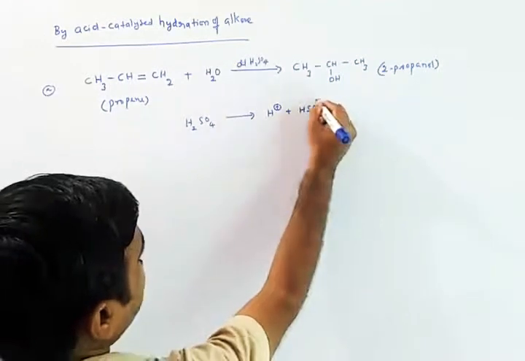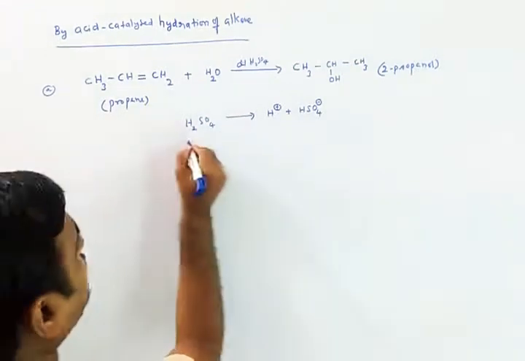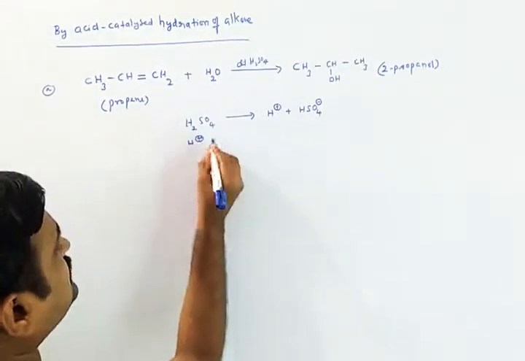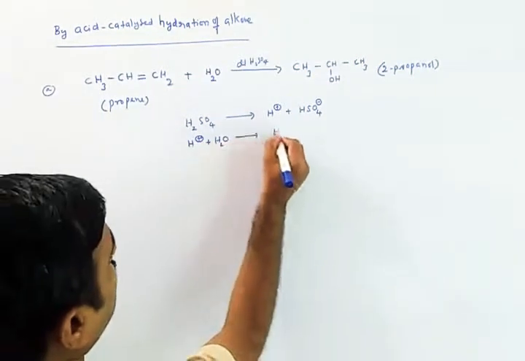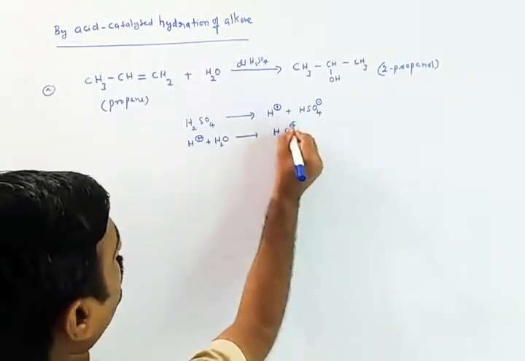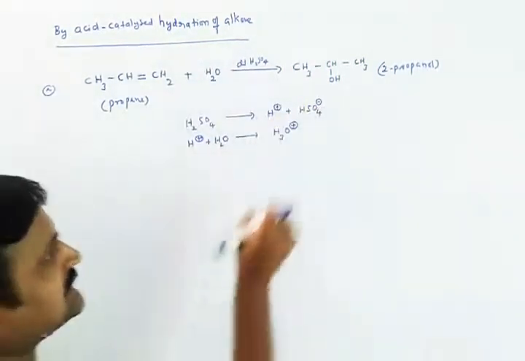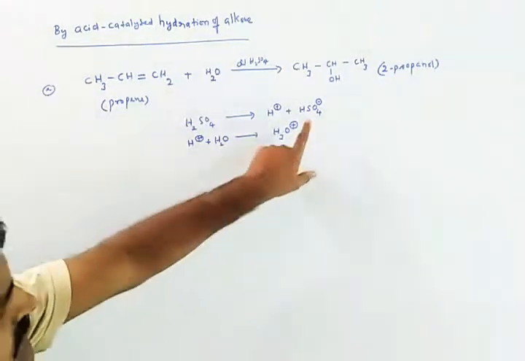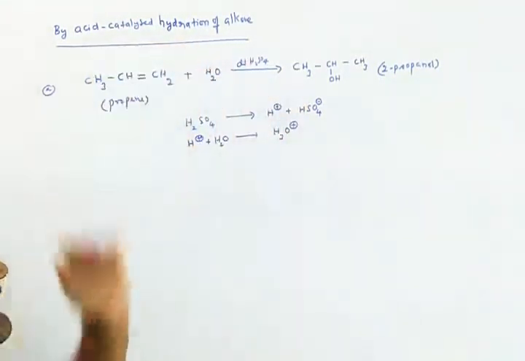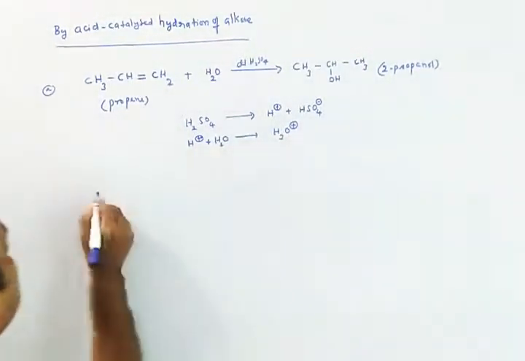It gives H plus and HSO4 minus, and this H plus ion, taken with water, you can write as H3O plus, nothing but that H plus ion present in water, and this HSO4 minus we will call hydrogen sulfate. Even this hydrogen sulfate can be taken in the discussion. How is it? Let us discuss.